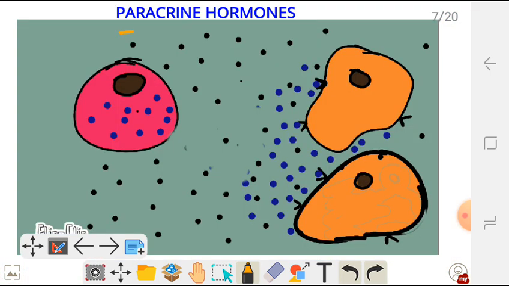Then we also have paracrine hormones. So paracrine hormones are produced by cells and travel in the interstitial space or extracellular fluid and go to nearby target cells of different type. Okay, so those are paracrine hormones. They are produced by a cell, and then they affect nearby cells of different type. Okay, they travel in the extracellular fluid. So those are paracrine hormones.